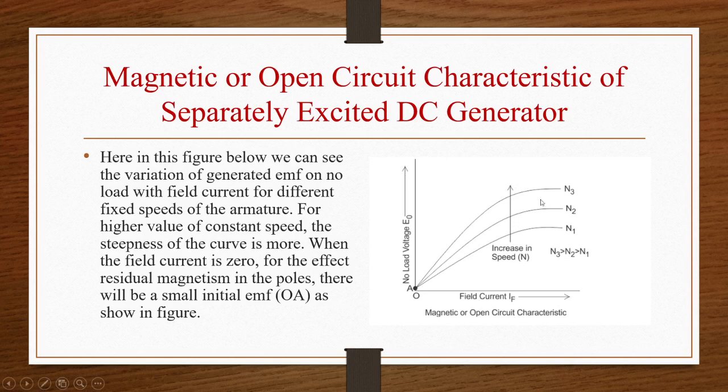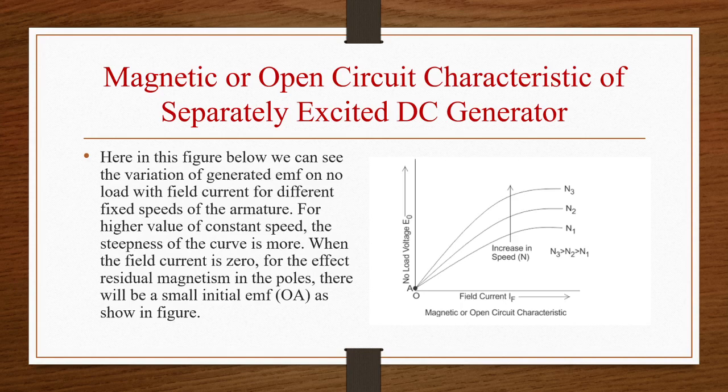This is the increase in speed. N1, N2, N3 are the speeds. N3 is greater than N2 and N2 is greater than N1. In this figure we can see the variation of EMF on no load with field current for different fixed speeds. For different speeds we are seeing the value of E naught. And for a higher value of constant speed, the steepness of the curve will be more.